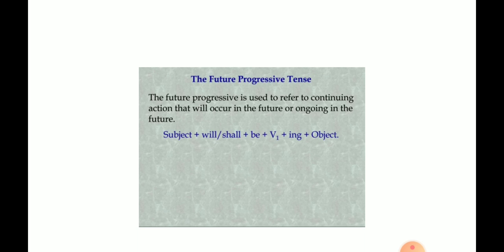The sentence structure will be subject plus will or shall plus be plus V1 plus ing plus object. So, she will be cooking the food tomorrow. So, she plus will plus be plus cooking plus food tomorrow.